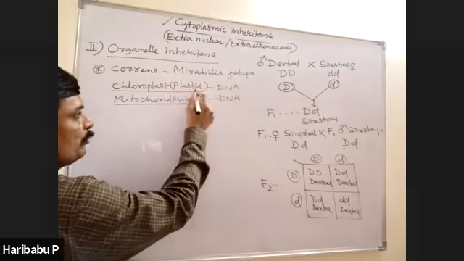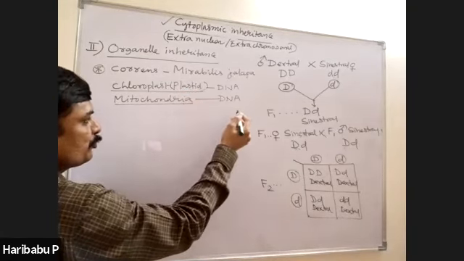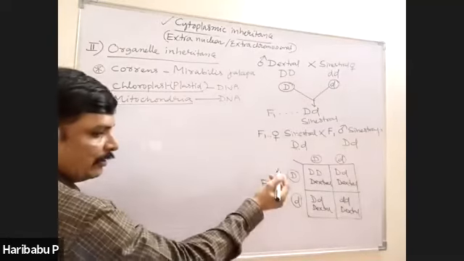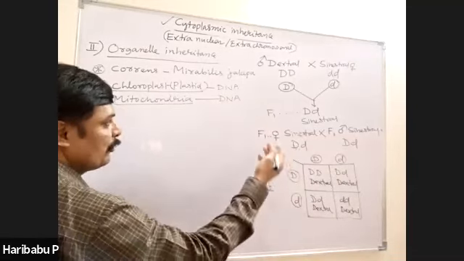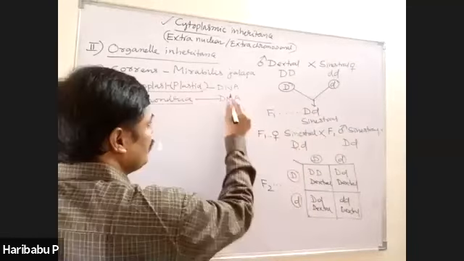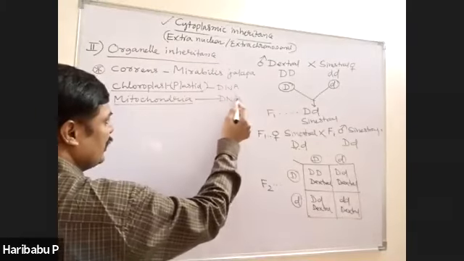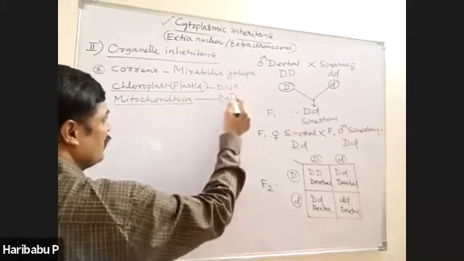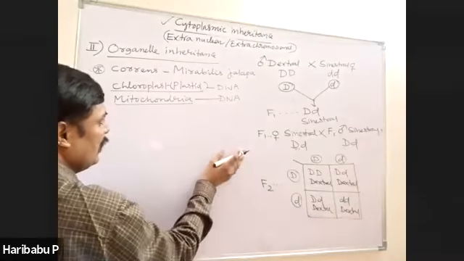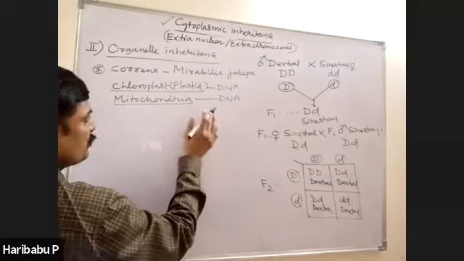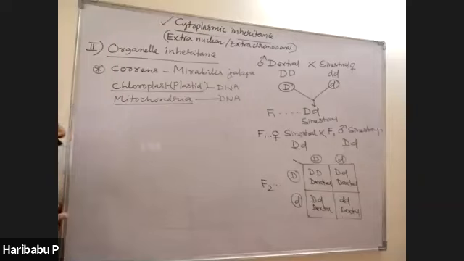These are self-duplicating. For example, one mitochondrion produces two mitochondria by fission. Similarly, one chloroplast duplicates and produces another chloroplast because of the presence of the DNA. These organelles contain DNA and also contain genes. As the genes are transferred through the cytoplasm, automatically the characters coded by these genes are also transferred, right?